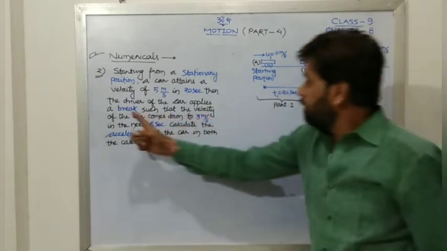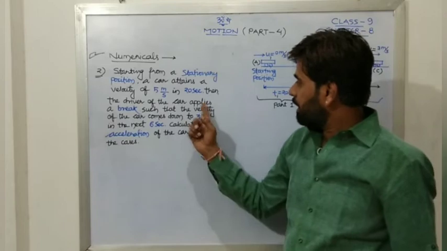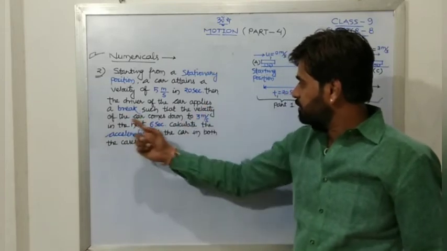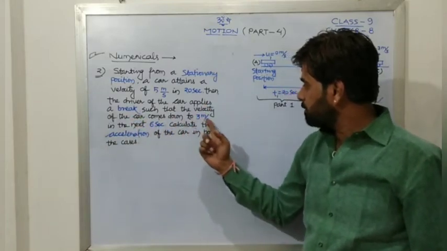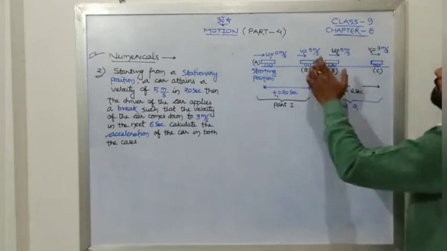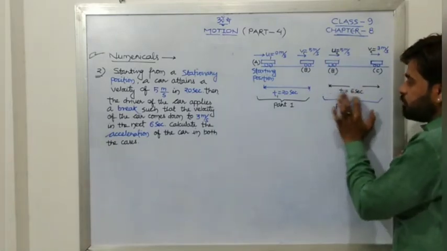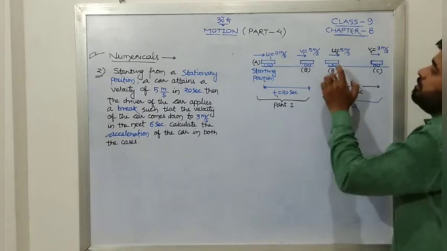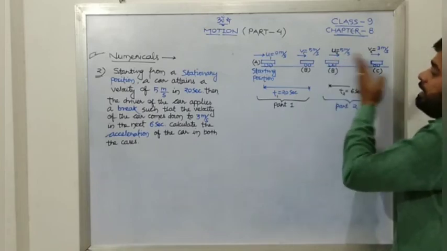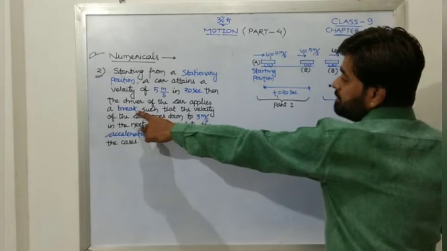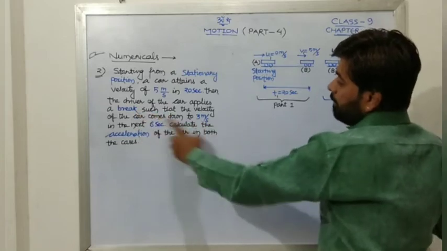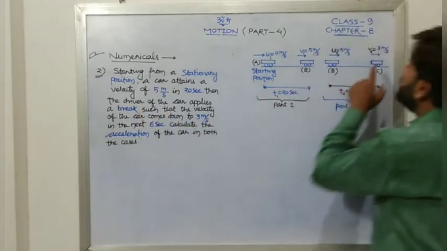Then the driver of the car applies a brake such that the velocity of the car comes down to 3 meter per second. From where? From 5 meter per second. So initial velocity for the second part of the journey, which is of 6 seconds, will be 5 meter per second, and as brakes are applied, the car comes down to 3 meter per second.